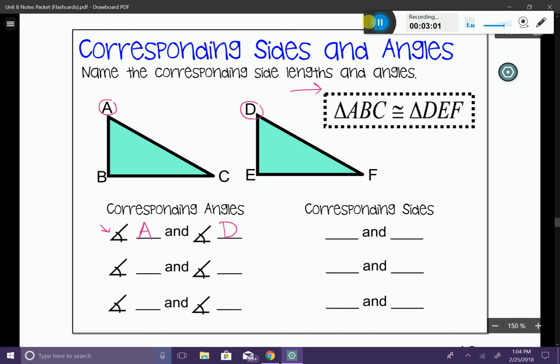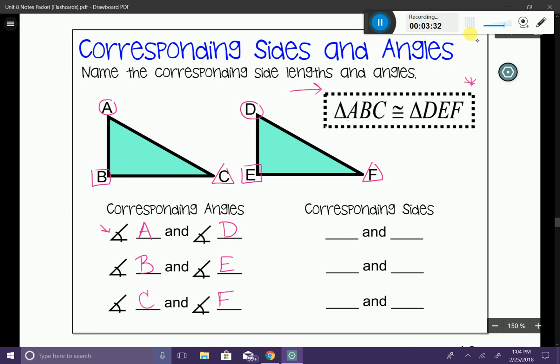Let's go ahead and choose another one. Angle B corresponds to angle E. And the last one here, angle C corresponds to angle F. Okay. Now, what's kind of unique about this is not only could we use the figures here, but we could also use the little indicator up at the top, and we can actually indicate corresponding angles that way too. Let me show you how.